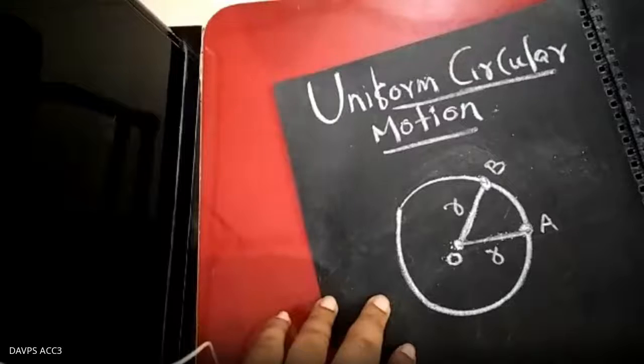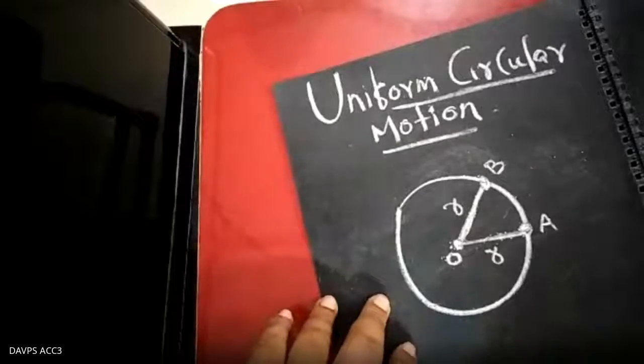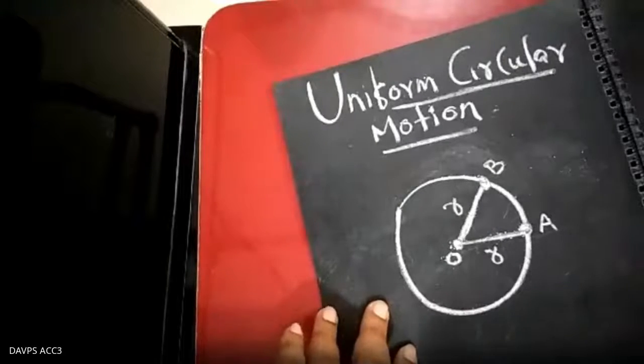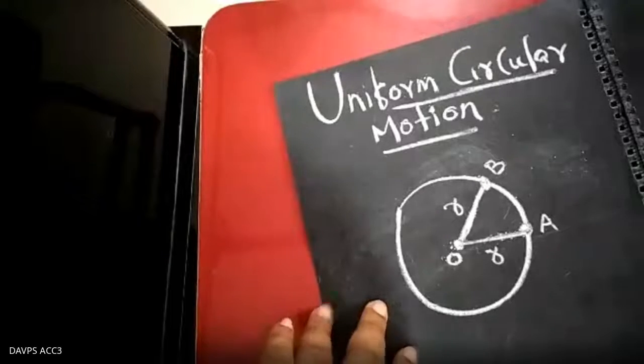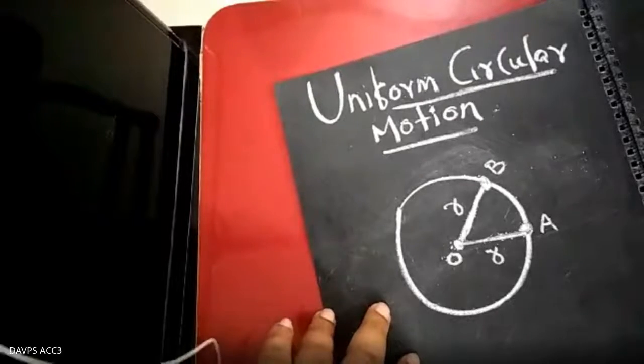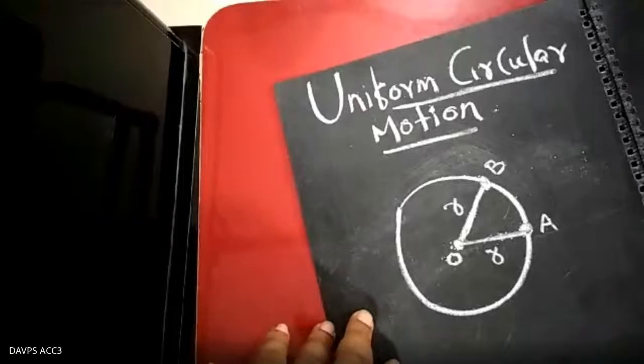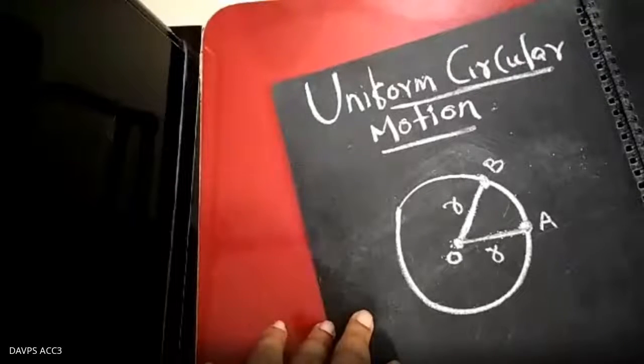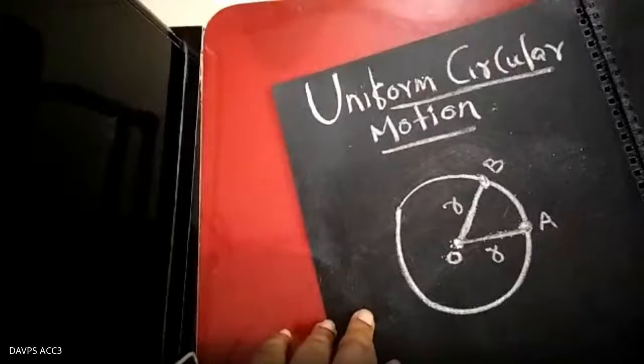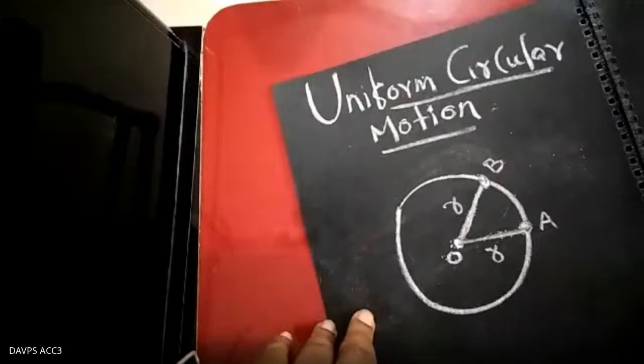The motion of a particle is said to be a circular motion if its distance from a fixed point always remains constant.